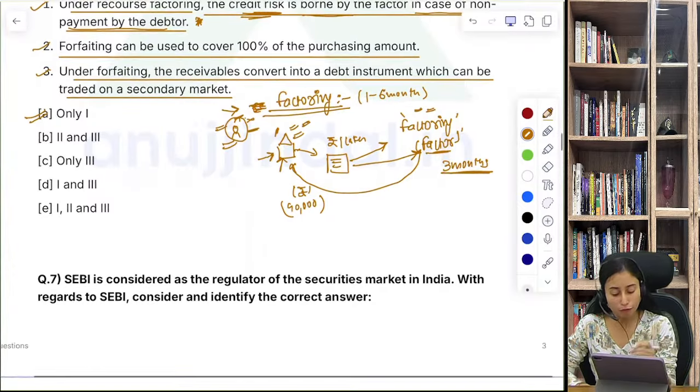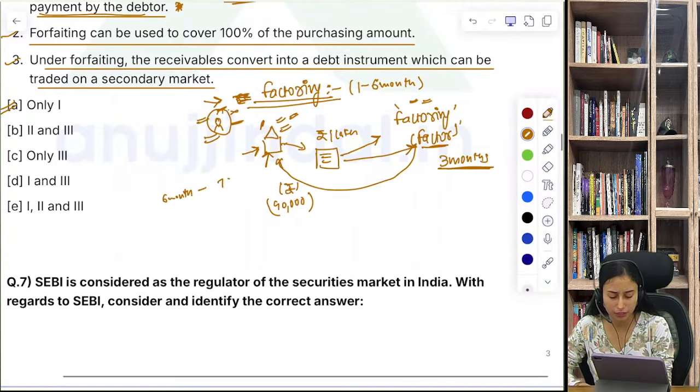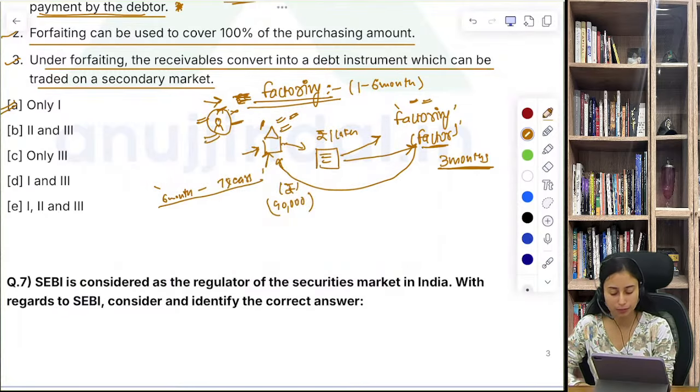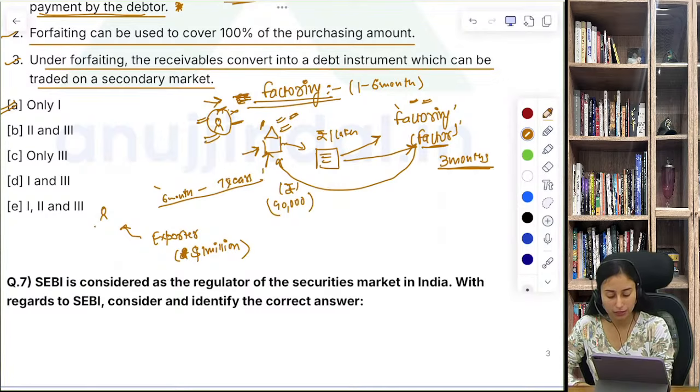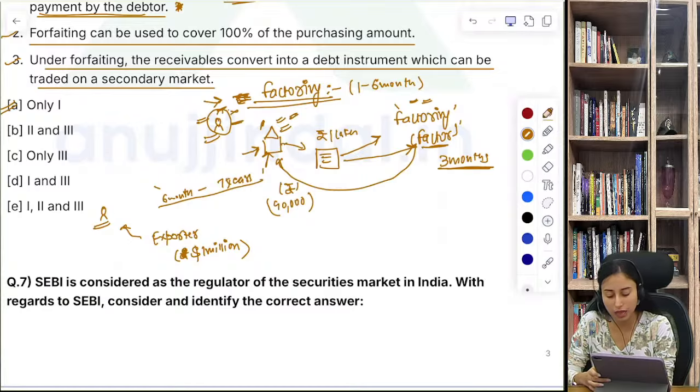Forfeiting क्या होता है? Forfeiting होता है for more than 6 months, to say 7 years. Now there is a feature of forfeiting. Forfeiting का feature क्या होता है? Suppose there is an exporter, they have sold their machine to a foreigner, right? Now the payment for that machinery is $1 million. Okay, so this foreign client has declined, या मना कर दिया उन्होंने कि हम नहीं देंगे आपको अभी पैसे, हम आपको 3 साल बाद पैसे देंगे. After 3 years I'm going to pay you the amount for this machinery.